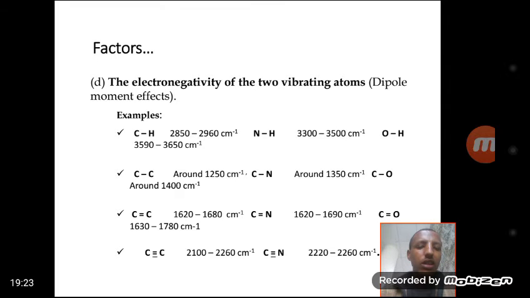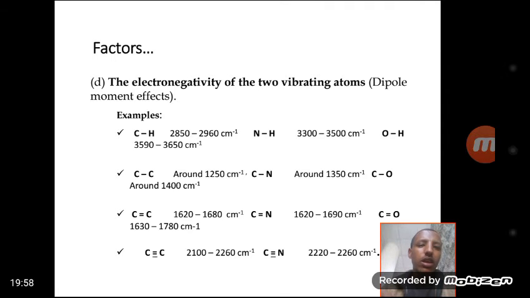As we move from carbon-hydrogen to oxygen-hydrogen, the electronegativity of carbon is less than that of nitrogen, and nitrogen is less than oxygen. As the electronegativity of the interacting atom increases, the dipole moment also increases, and as the dipole moment increases, the frequency of the vibration also increases.